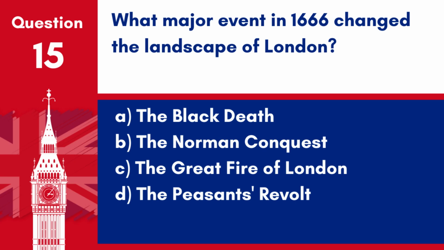Question 15. What major event in 1666 changed the landscape of London? A. The Black Death. B. The Norman Conquest. C. The Great Fire of London. D. The Peasants' Revolt. Answer: C. The Great Fire of London. The fire in 1666 devastated much of the City of London.